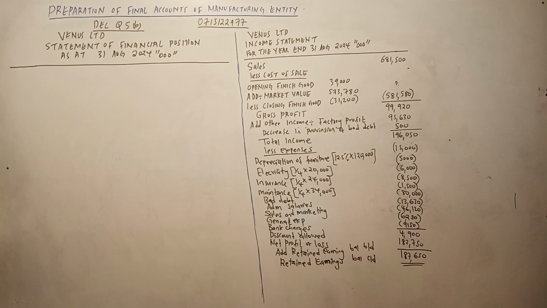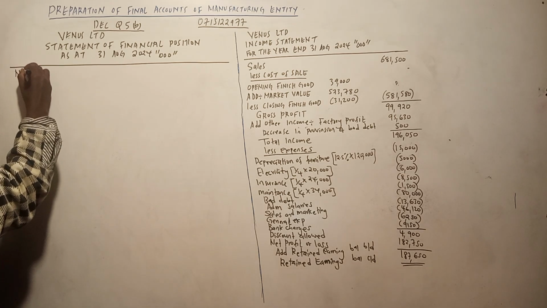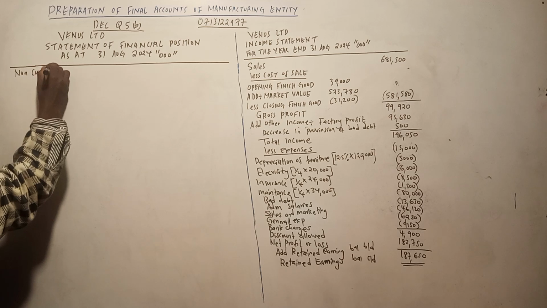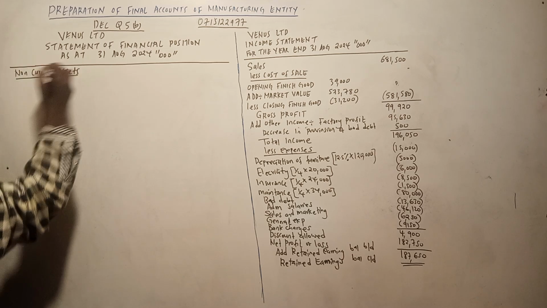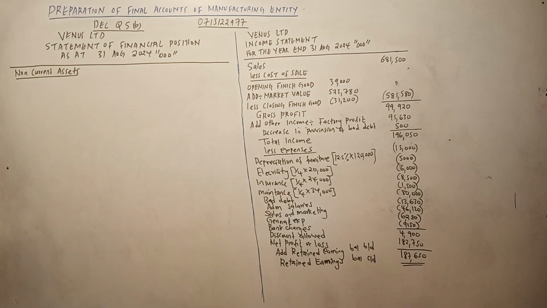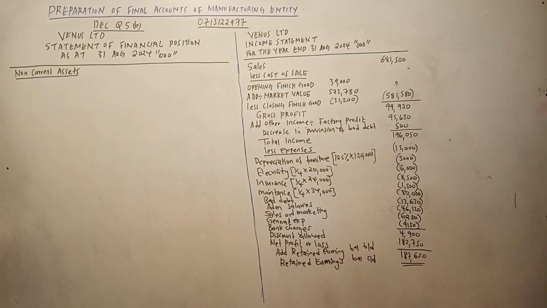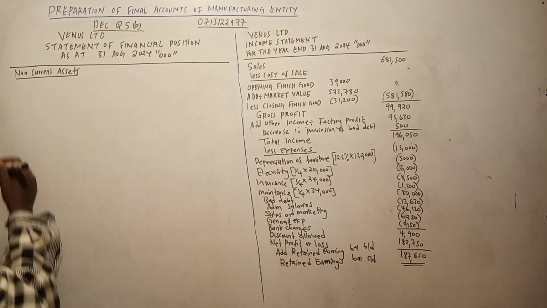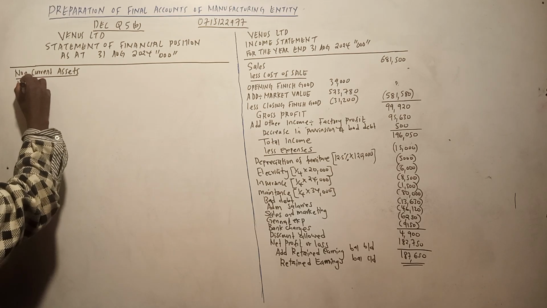So we start with the non-current assets. And for the non-current assets, clearly we can say we have the factory building. Okay, we can start with the land first actually.